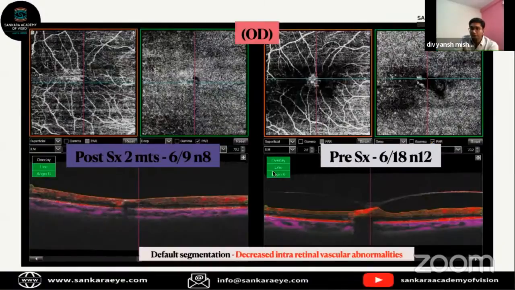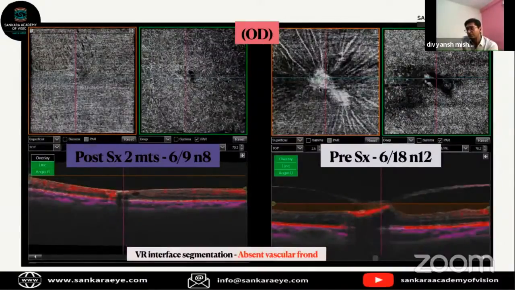So the OCTA, this is the pre-surgery OCTA, where we can see the vitreoretinal vascular abnormalities in the superficial vascular network, which are not very well appreciated post-surgery. And yes, the loops which were there have suddenly vanished. So we are unable to see any of those loops in the vitreoretinal interface over here, in the segmentation as we can see.